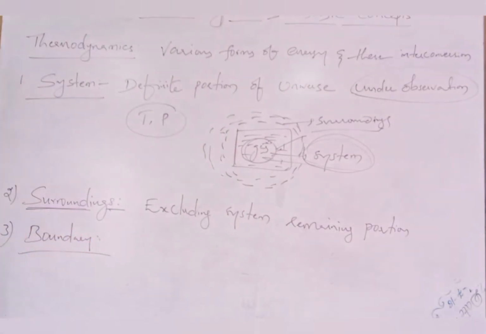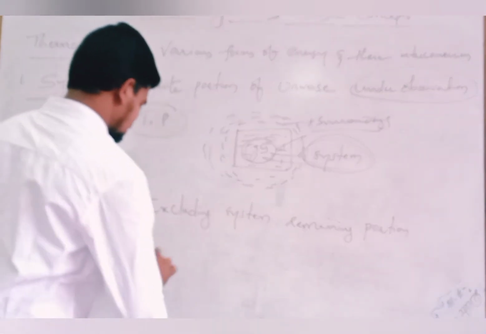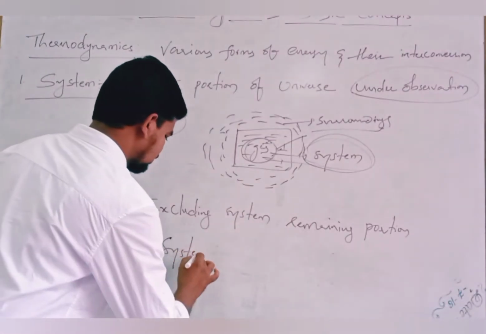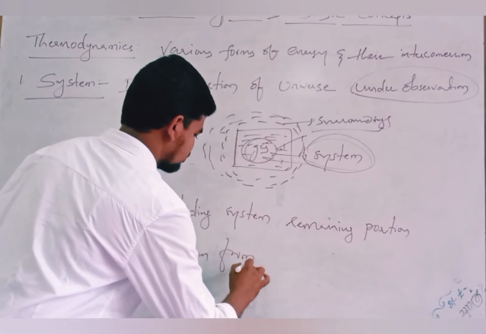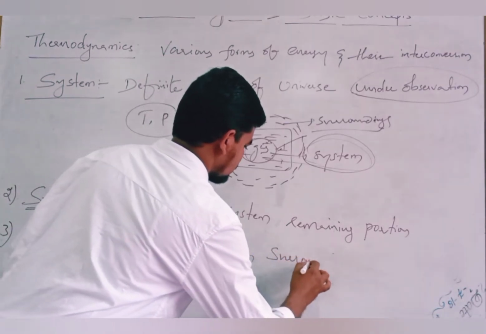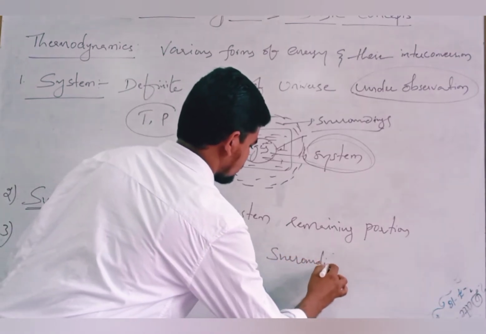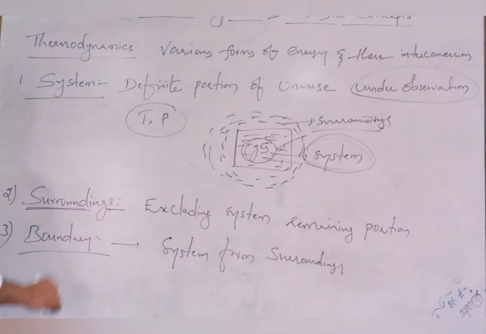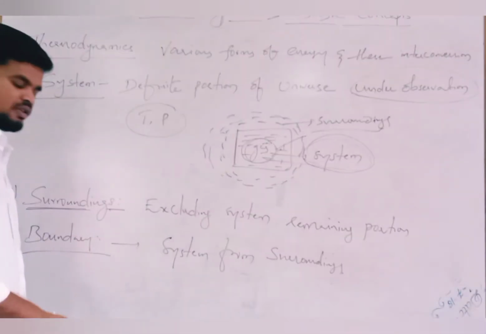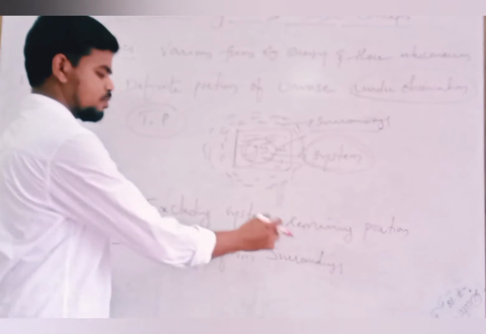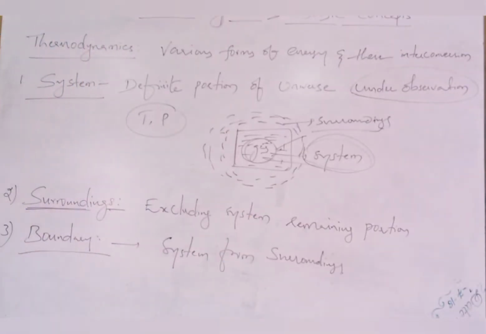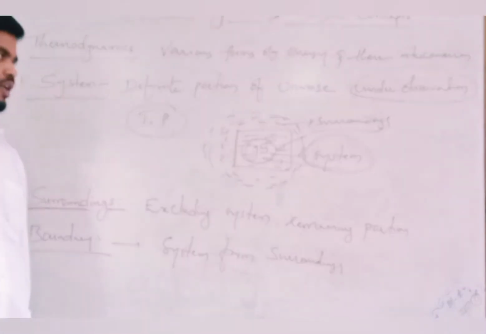Boundary. See, boundary is one which separates system from surroundings. System from surroundings. Right? What is boundary? Boundary is one which separates system from surroundings is called boundary. Right?